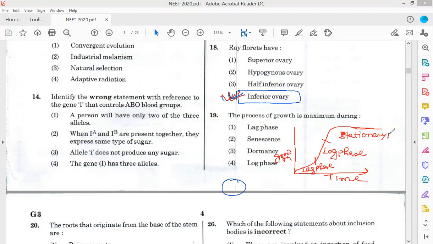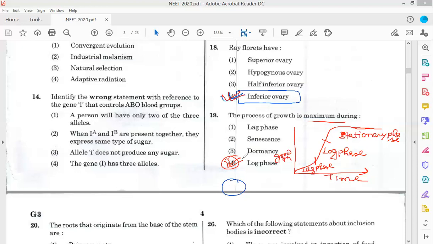In the lag phase, the organism takes time to adjust to the environment. In the log phase, the maximum growth occurs. Then comes the stationary phase, or dormancy phase. Maximum growth occurs in the log phase, so option 4 is the correct answer.